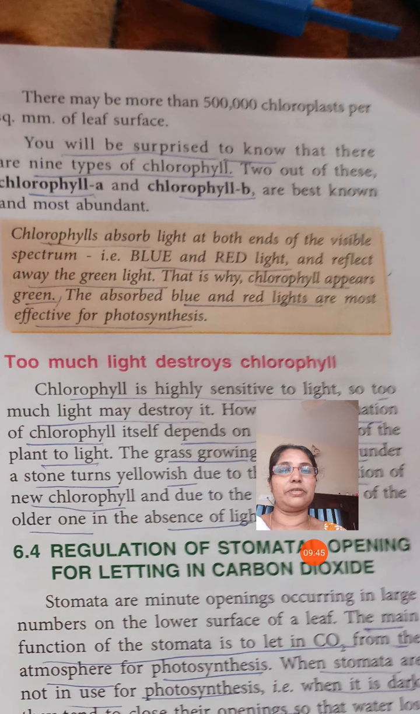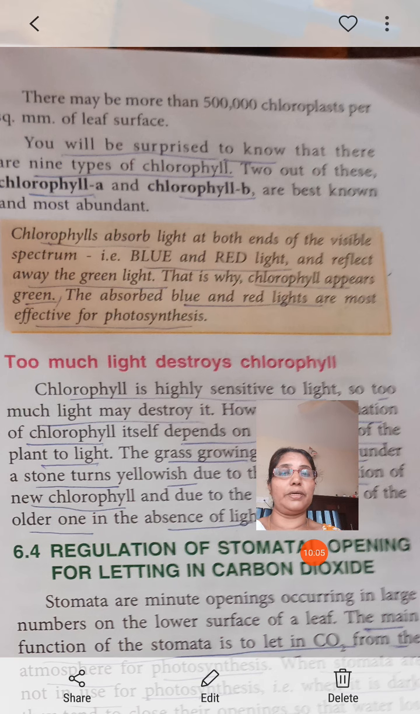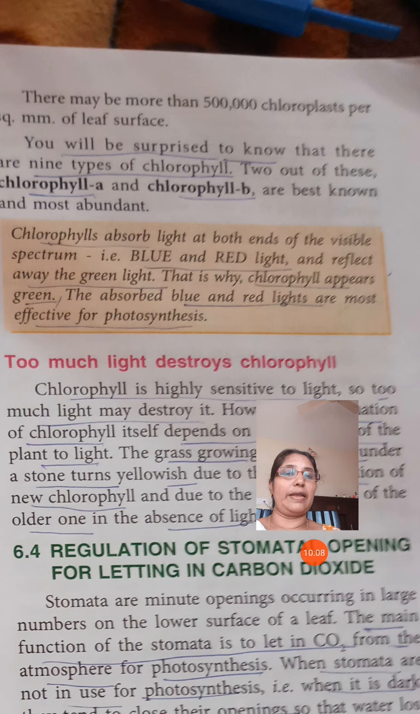Another important fact about chlorophyll is given in the box. Chlorophyll absorbs light at both ends of the visible spectrum, that is blue and red light, and reflects away the green light. That is why chlorophyll appears to be green. There may be a question why chlorophyll appears to be green. It absorbs blue and red light, which are most effective for photosynthesis. In the visible spectrum, which lights are important for photosynthesis? Blue and red light, and the chlorophyll reflects away the green light. That is why it appears green in color.